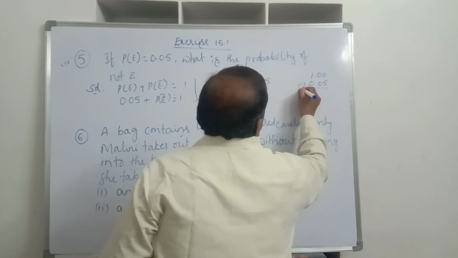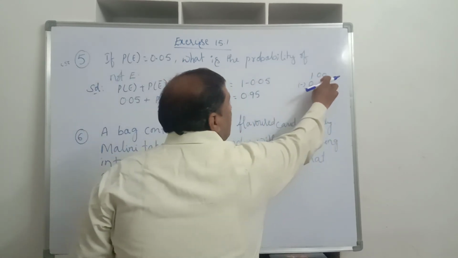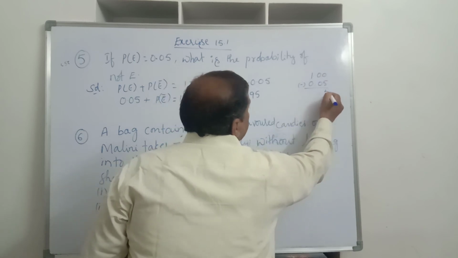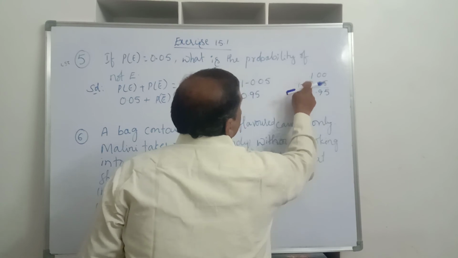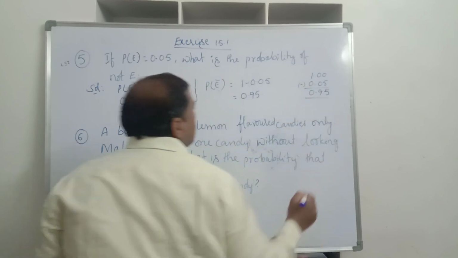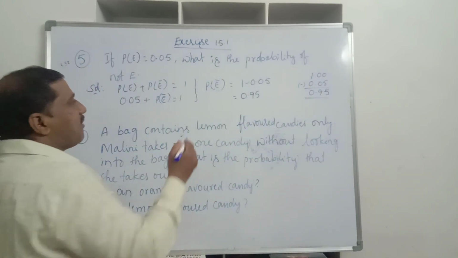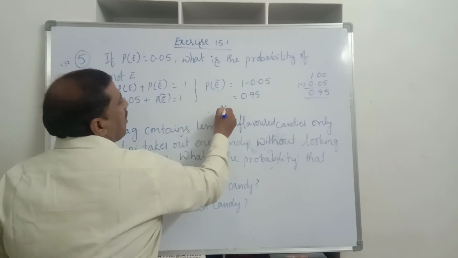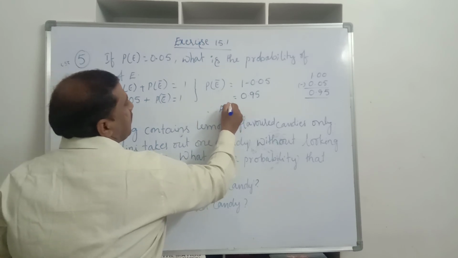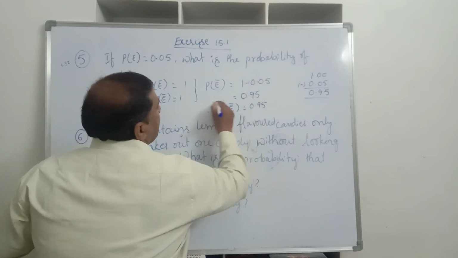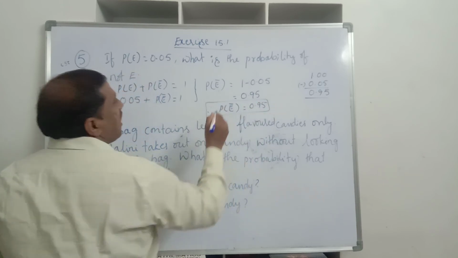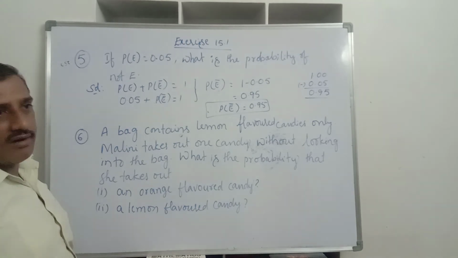That is, 1 means 1.00, minus 0.05. While subtracting, we go for borrowing. Then we get 10. 10 minus 5 is 5. Here it will be 9. 9 minus 0 is 9. And here it is 0. 0 minus 0 is 0. So 0.95. Therefore, P of not E is equal to 0.95. Like this, we will find the probability of not E.